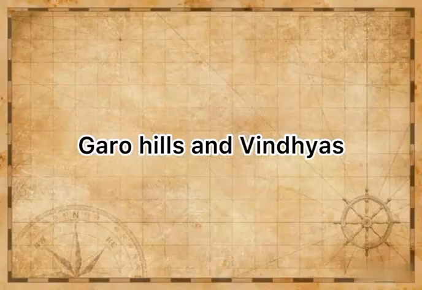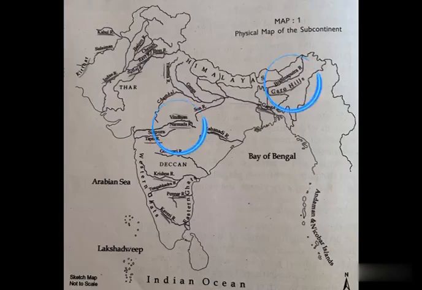Next is Garo Hills and Vindhyas. Let us locate them on the map. Garo Hills are located in the northeast and Vindhyas is located in central India.